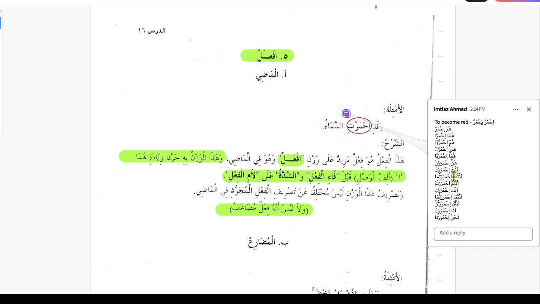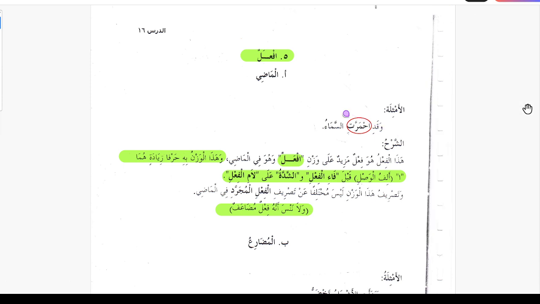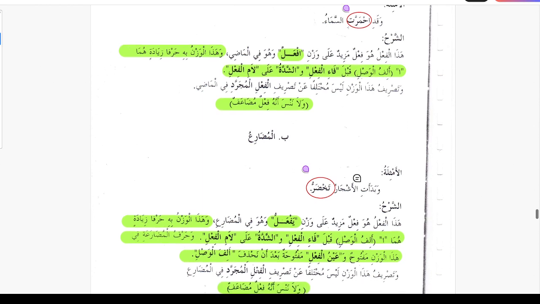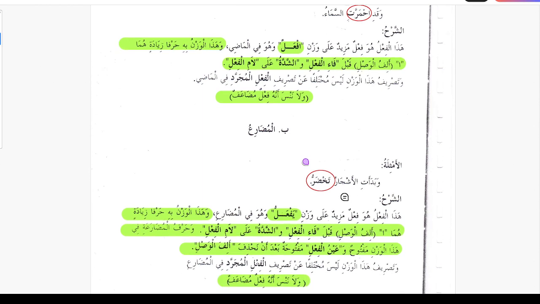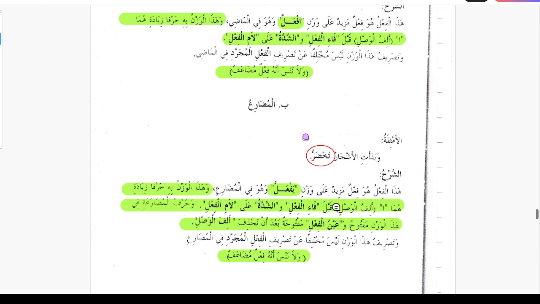Ihmararna. And then from here it goes like for the second person masculine: anta ihmararta, antuma ihmarartuma, antum ihmarartum, anti ihmararti, antuma ihmarartuma, antunna ihmarartunna, ana ihmarartu, nahnu ihmararna. So this is the mudaf, where the doubling breaks after hunna. And this was for the case of past tense. Wa badatil ashjaru, and the trees begin to takhzaru, turn green.